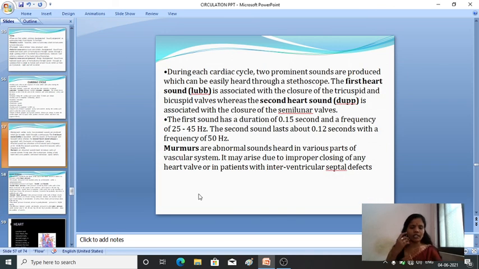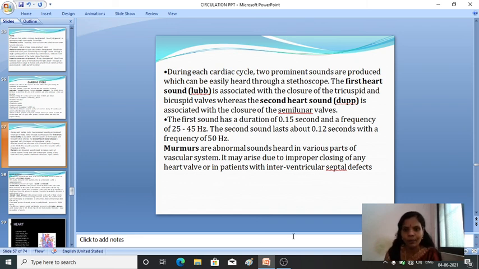Okay, next this is important, listen here. During each cardiac cycle, 2 prominent sounds are produced which can be easily heard through the stethoscope. You know that a stethoscope is an instrument which is used to measure the heartbeat. The first heart sound which is heard is the lub. It is associated with the closure of the tricuspid and the bicuspid valves. When the tricuspid and bicuspid valves close, the sound produced is known as lub.